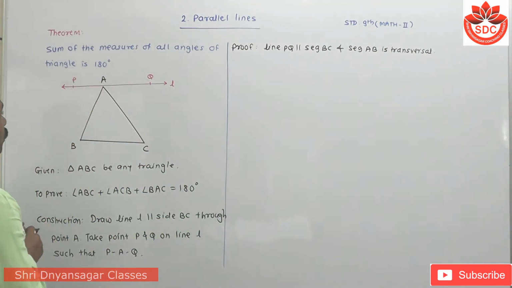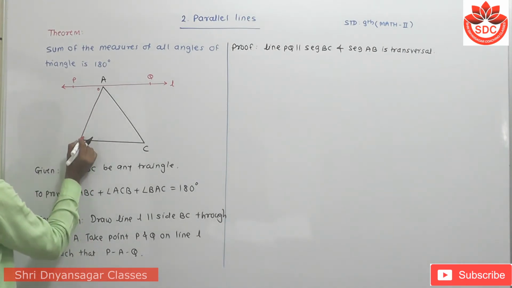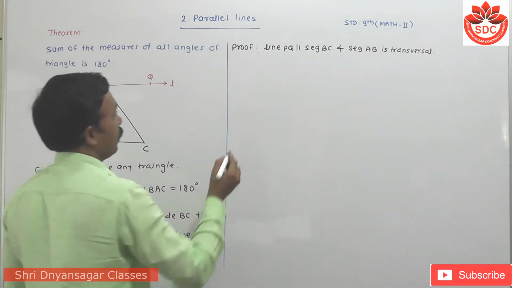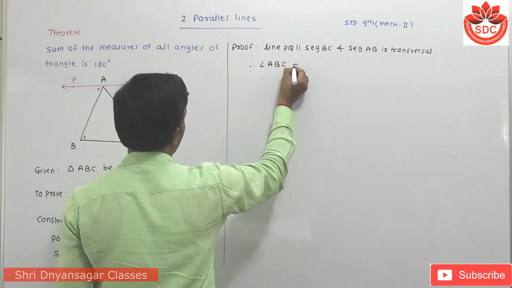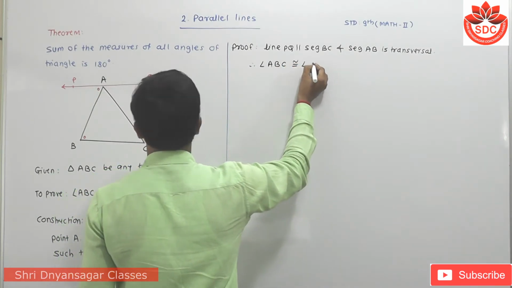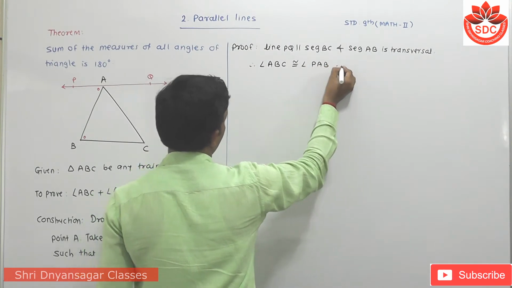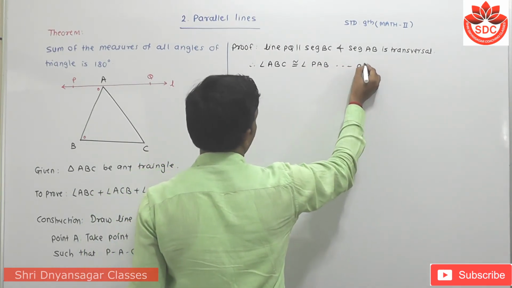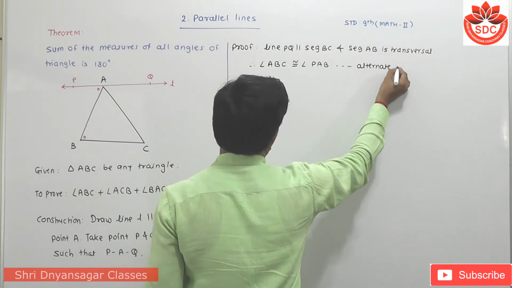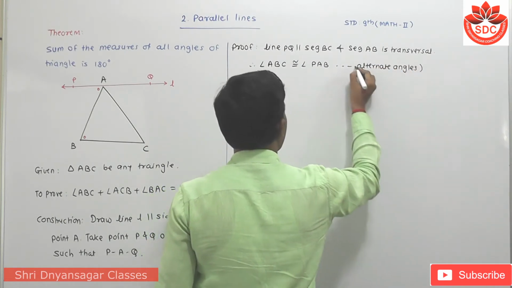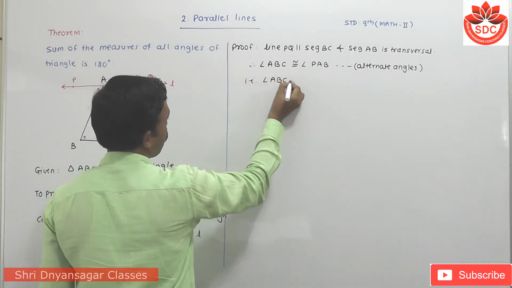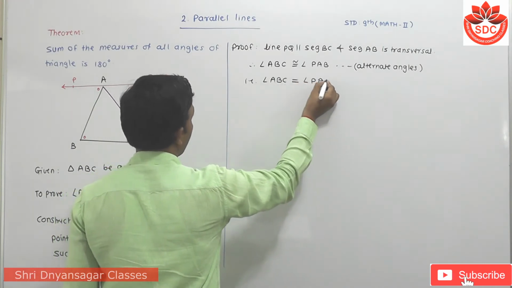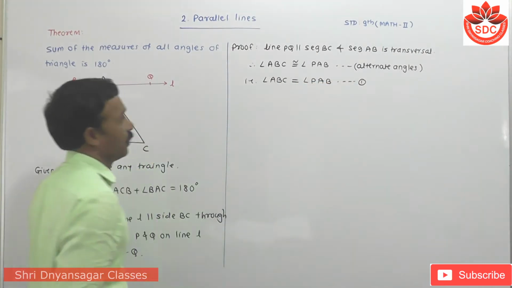Then these two angles, this one and this one, are congruent. Therefore, angle ABC is congruent to angle PAB, because they are alternate angles. That is, angle ABC equals angle PAB. Let this be equation number one.